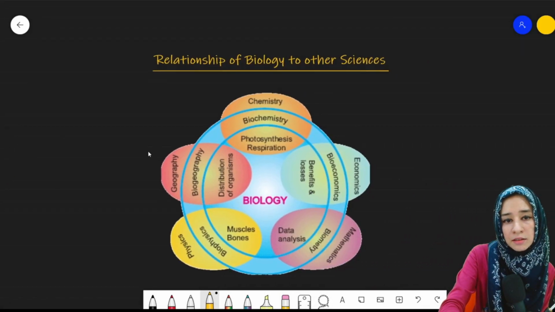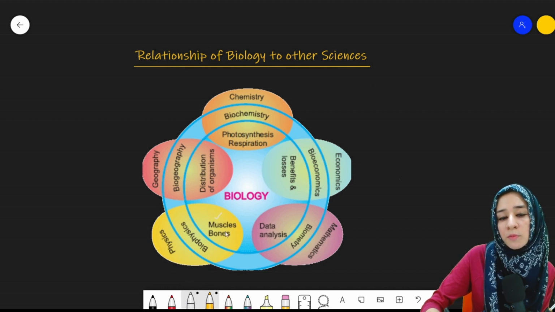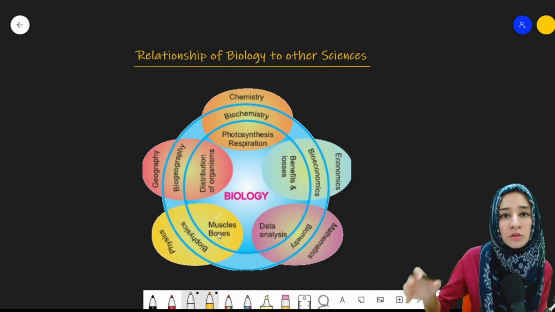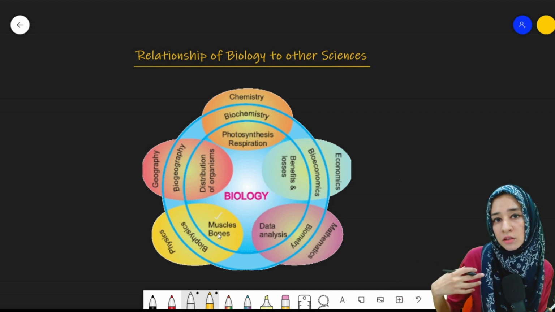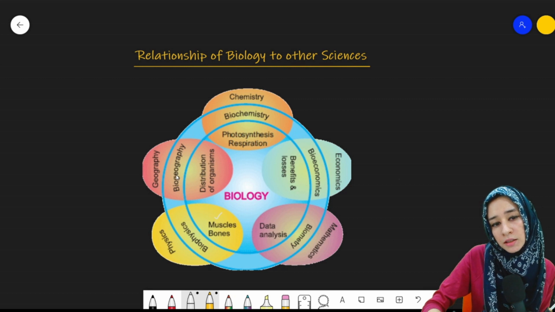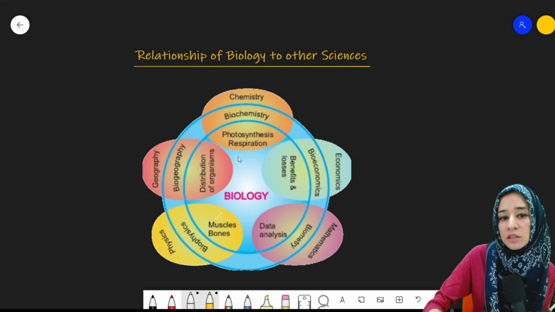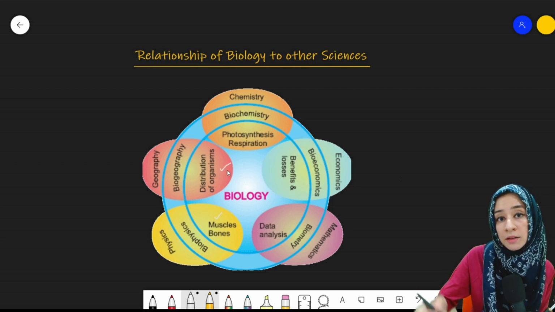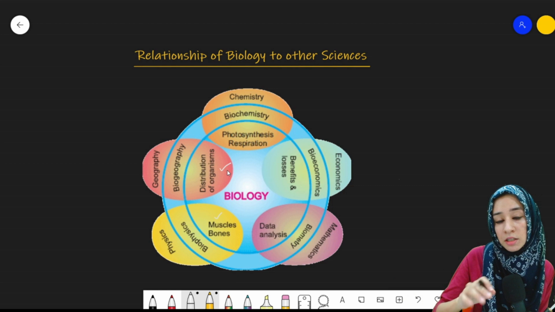We can summarize it. The first one that we have studied is that of the biology with that of the physics. We studied the movement in our bones and muscles, that is according to the laws of motion of Newton, right? Or the principle of lever is applied to the movement of limbs. Similarly, in case of biogeography, biology and geography are related to each other. Distribution of organisms, penguins are living in the Antarctic region because of their characteristics, because of the characteristics of that region. So this is how they survive.